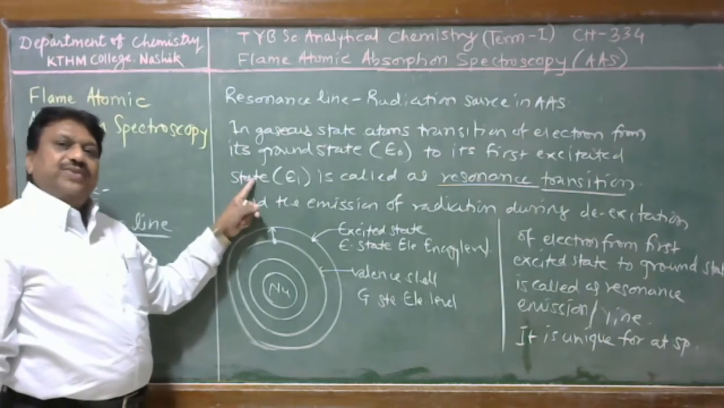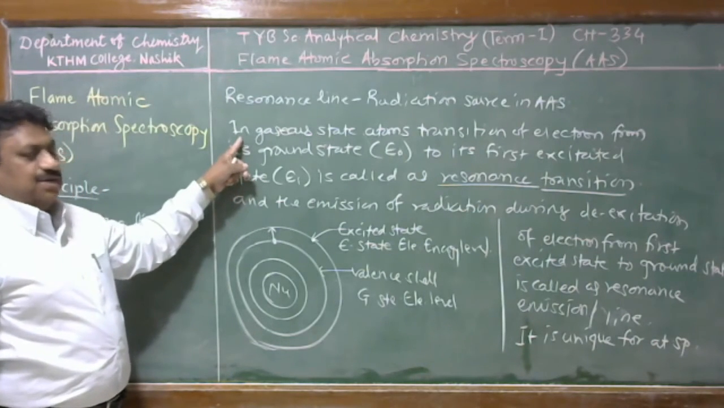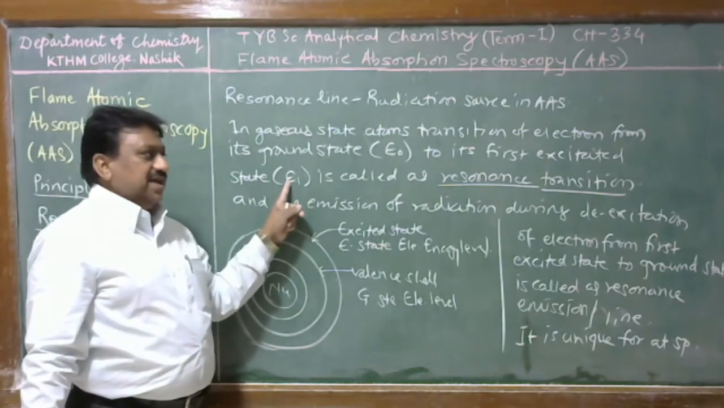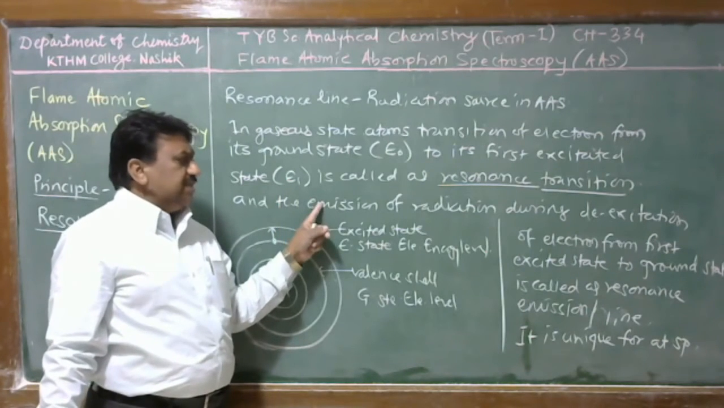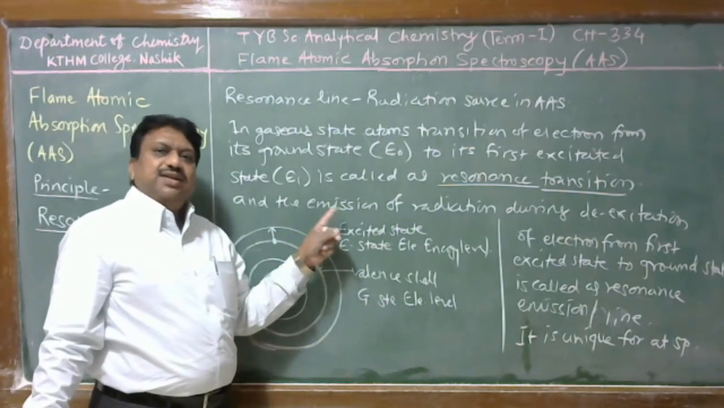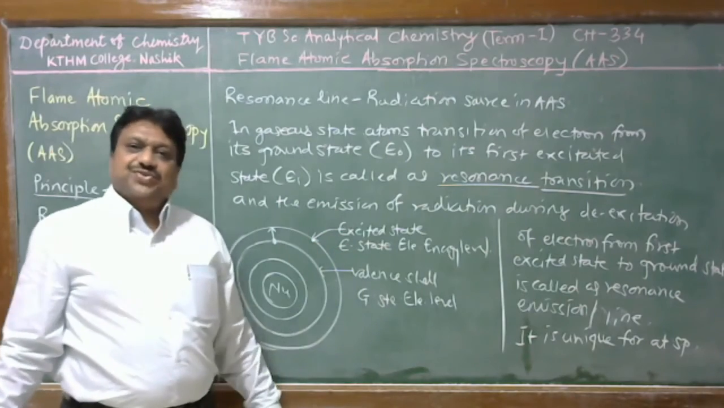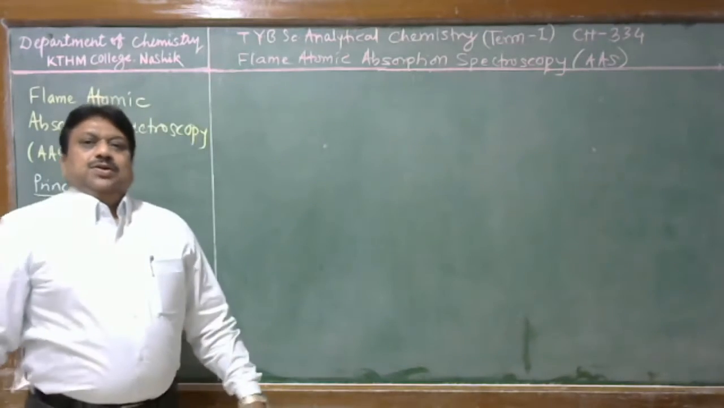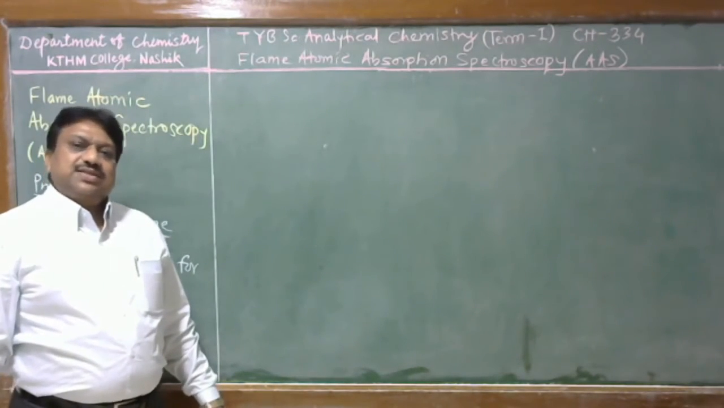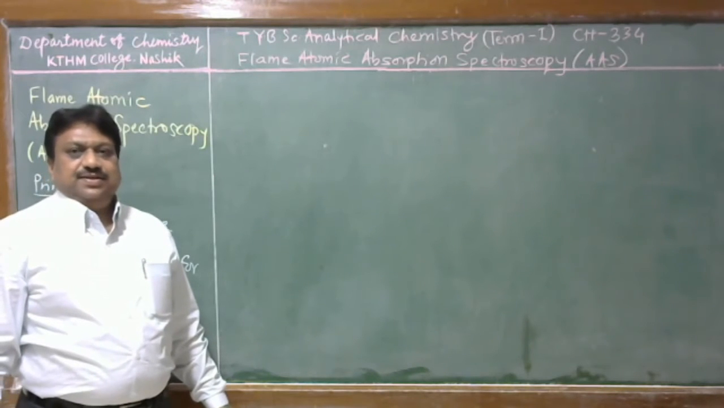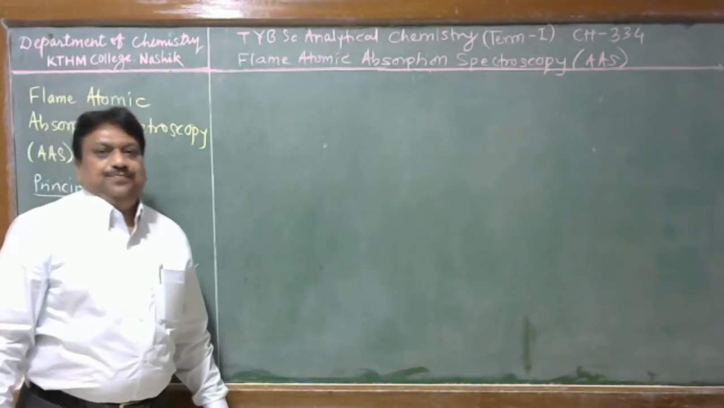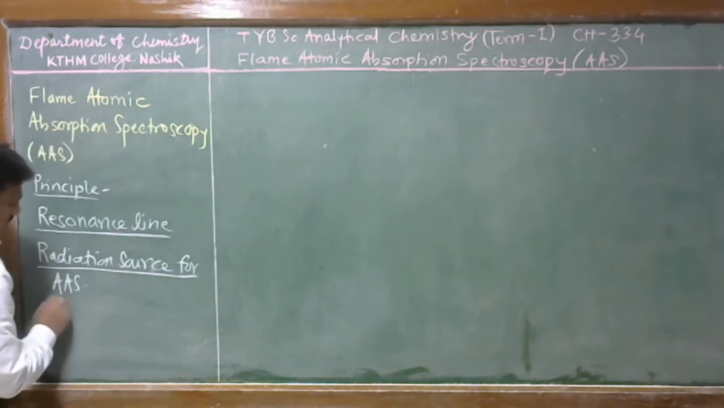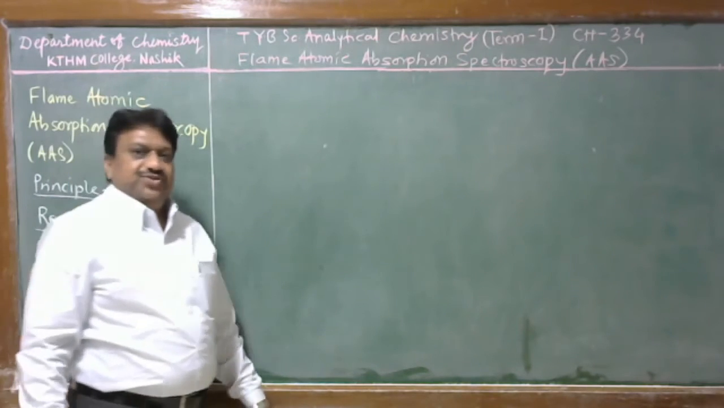This resonance line is obtained externally by exciting that particular analyte species from its ground state level to a higher excited state level, and during de-excitation the emission line is isolated as a radiation source in atomic absorption spectroscopy. Students, we know that the resonance line is unique for atomic species, that is the identity of a particular atom. Now we discuss how the resonance line is used as a radiation source for atomic absorption measurement.